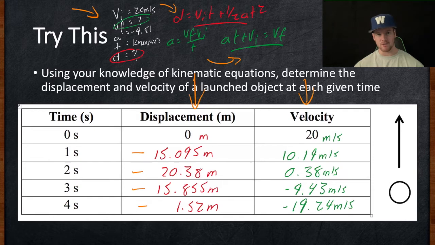This kind of makes sense. If you shoot a ball up, it's going to slow down, and then it's going to come back down towards the ground. Its velocity is pretty high off the start in the first second, but then it slows down to almost stopped when it's all the way up, 20.38 meters in the air. And then the velocity becomes negative as it starts falling downwards and becomes quite negative just before it hits the ground when it's 1.52 meters above the ground.